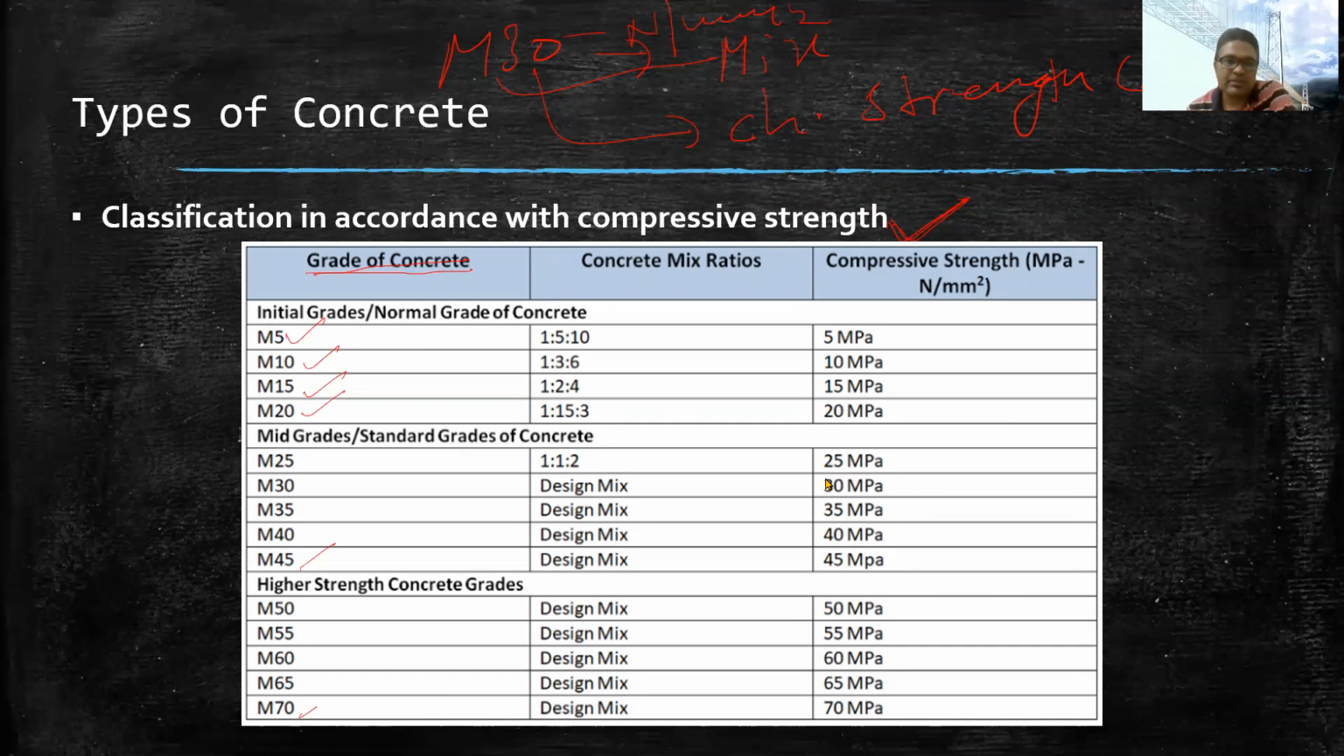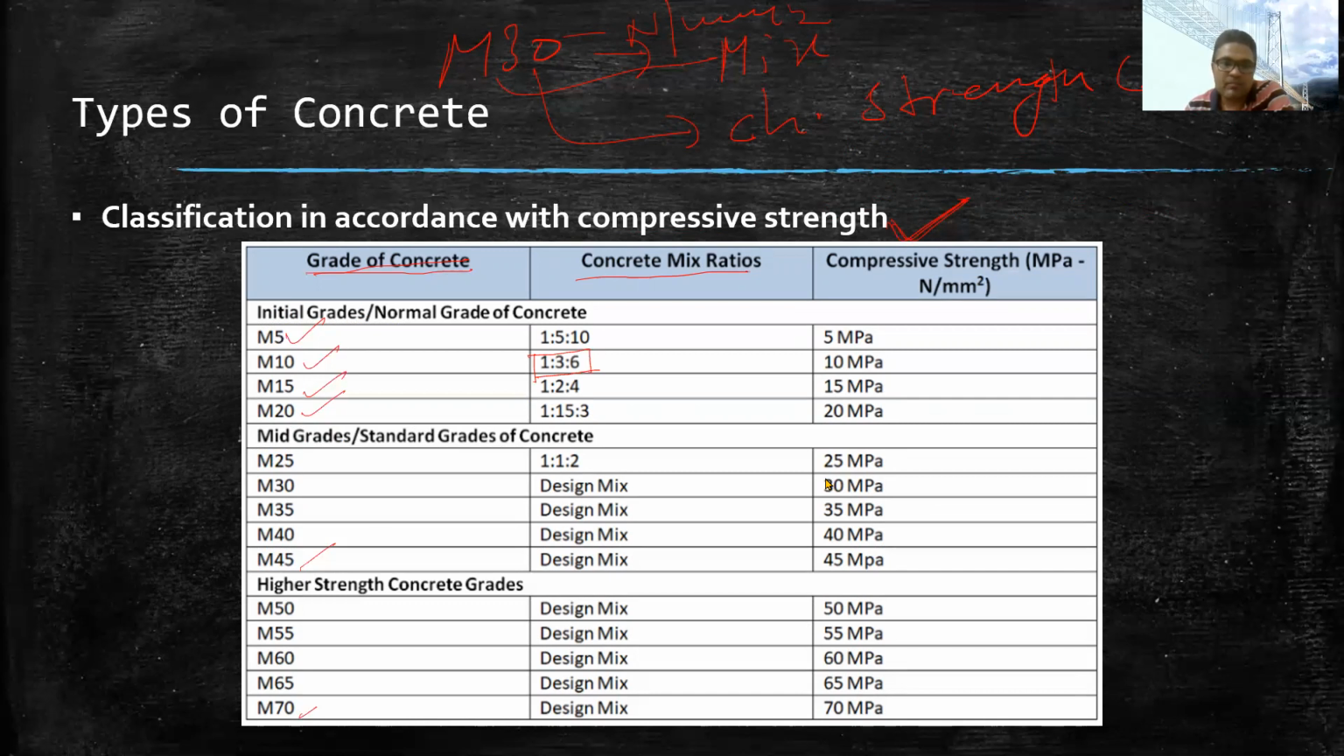Then here you can see the ratio of the grade of concrete. In the second column you see the concrete mix ratio. For example, if we consider M10, the ratio is 1:3:6. Now what is meant by 1:3:6? 1 is 1 part of cement, then the next ingredient is fine aggregate, which is 3 parts, then coarse aggregate is 6 parts. This is how the ratio of concrete is defined for a particular grade of concrete.